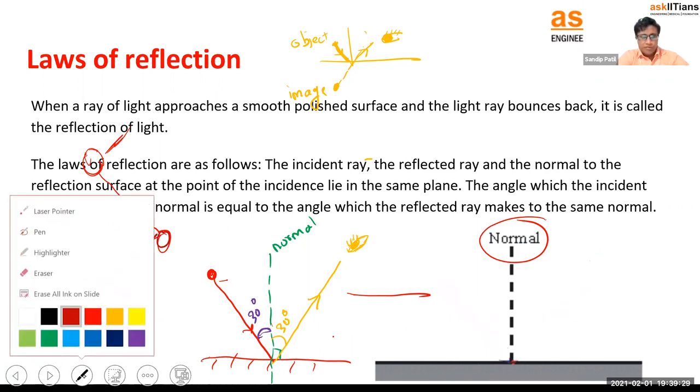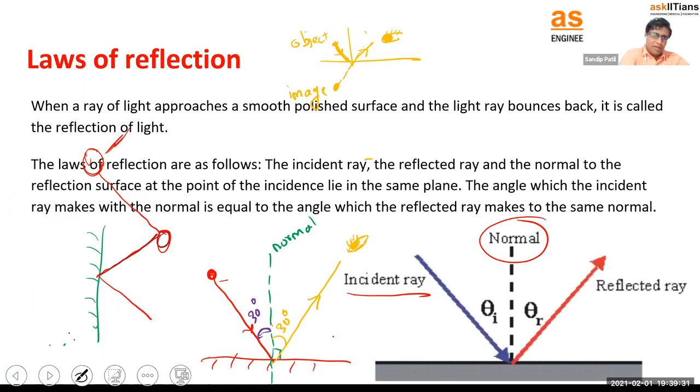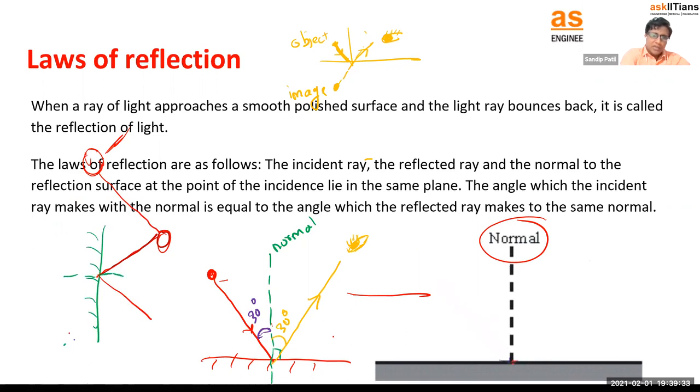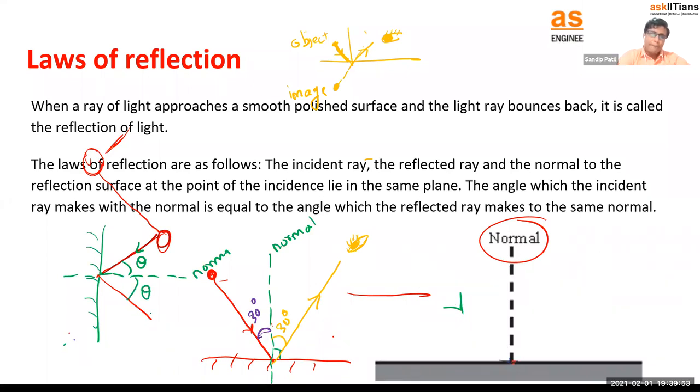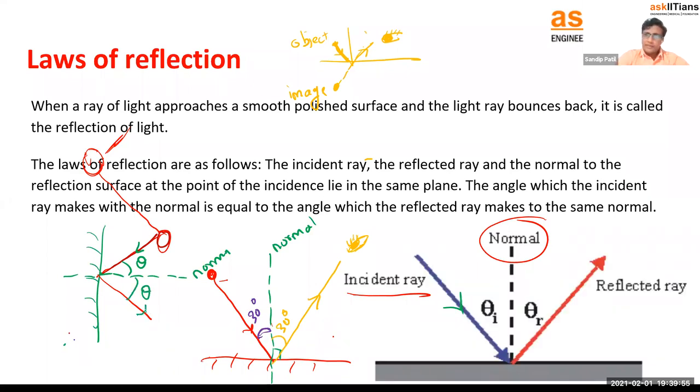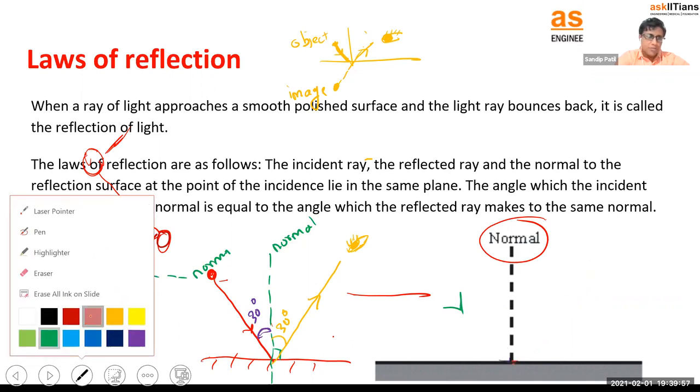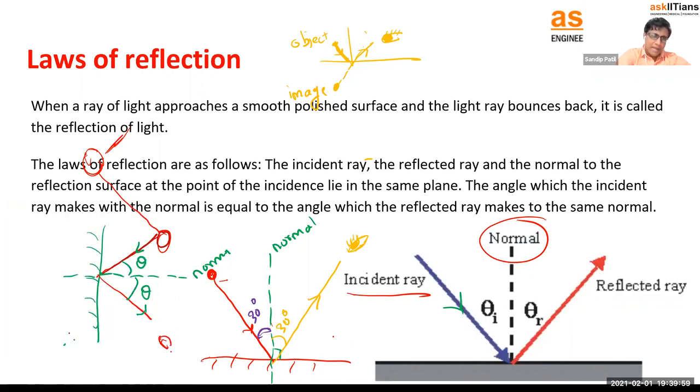What we want to do first of all is draw the perpendicular. The perpendicular's name is normal. So draw the normal. If this is making an angle, let's say theta, the incident ray will be shown like this. You can see the arrow towards the normal. So if the ray is coming, you can show the arrow like this. At this point, it is going to get reflected. This is called the reflected ray, and the arrow will be like this. And where is the observer? We can show the observer by this eye.